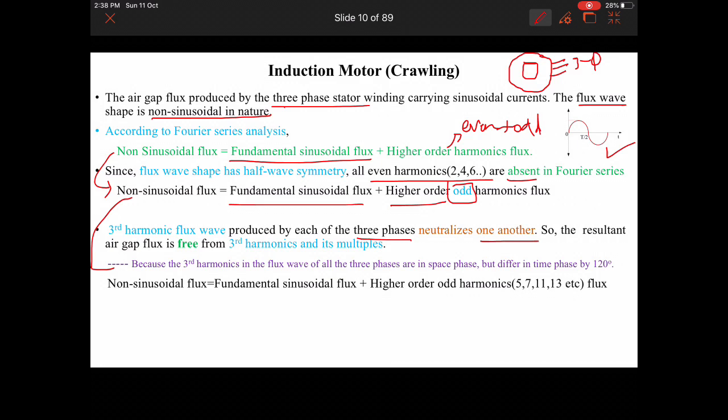So this equation can be further reduced like this: non-sinusoidal flux is equal to fundamental sinusoidal flux plus higher order odd harmonics 5, 7, 11, 13 etc. Why is this neutralized? Because the third harmonics in the flux waves of all three phases are in space phase, but differ in time phase by 120 degrees.